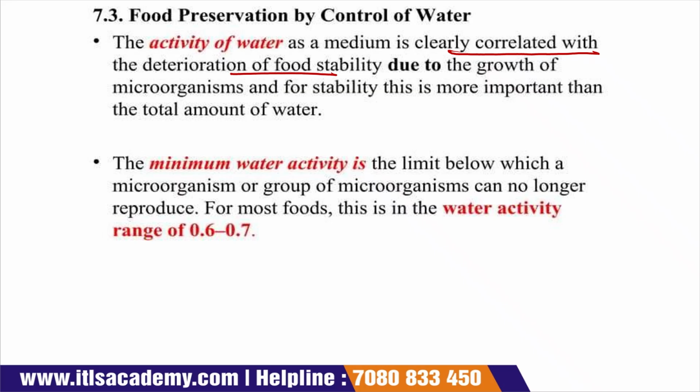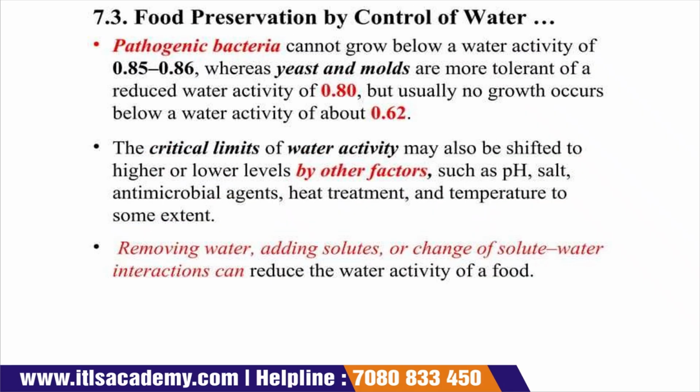The minimum water activity is the limit below which a microorganism or group of microorganisms can no longer reproduce. For most foods, this is the water activity range of 0.6 to 0.7. In that case, the food is safe.